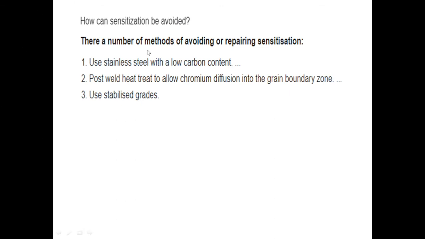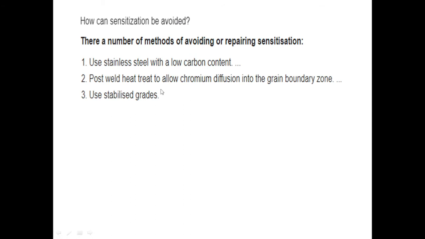For products manufactured from stainless steel that will undergo a welding process, we need to keep the carbon percentage low. To avoid sensitization of the stainless steel, we need to maintain the minimum, or low, carbon content percentage.